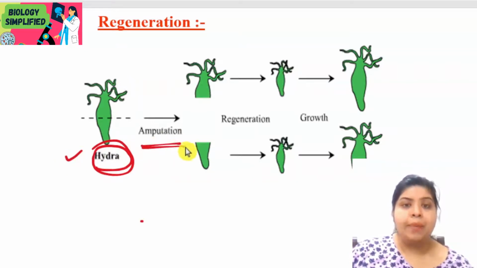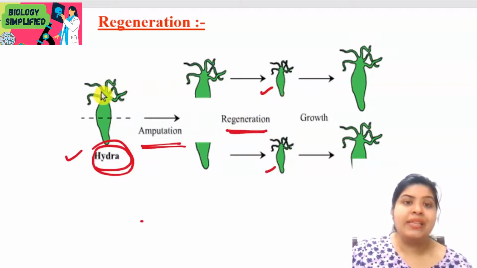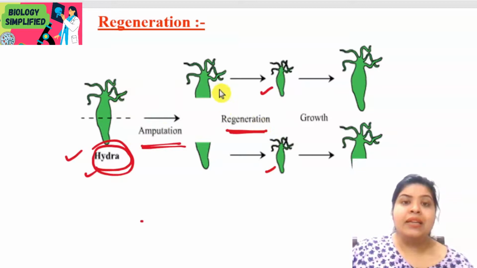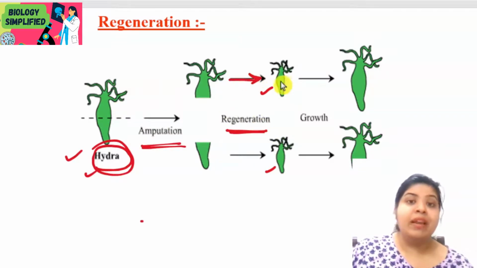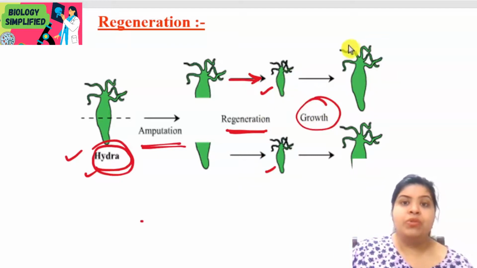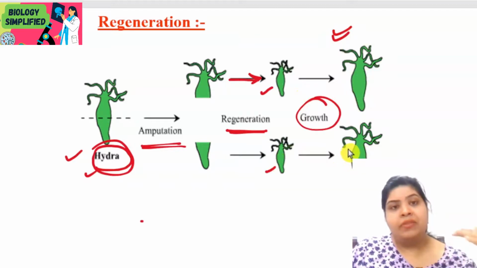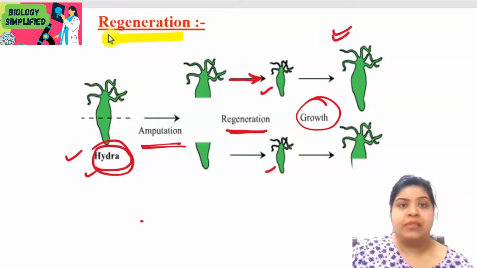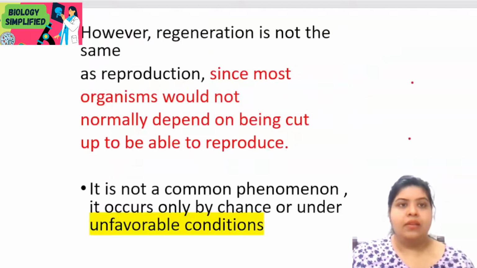If Hydra is amputated, then it has the capacity to regenerate into a new individual. You can see over here, this is the parent Hydra, which is amputated, and now each of these parts is capable of regeneration and has developed into a new Hydra. As they grow, they can become adults and further regenerate and form new individuals. This is how regeneration happens in Hydra as well.